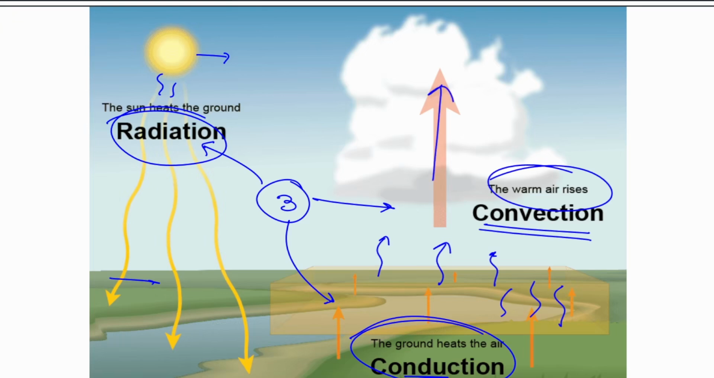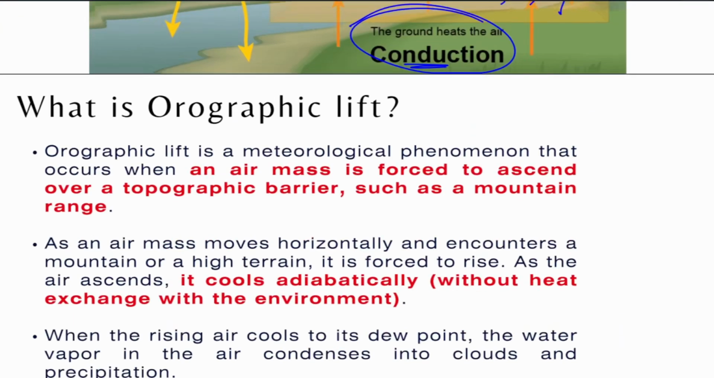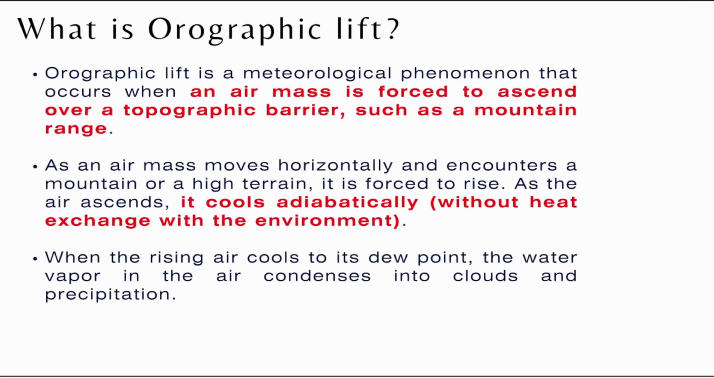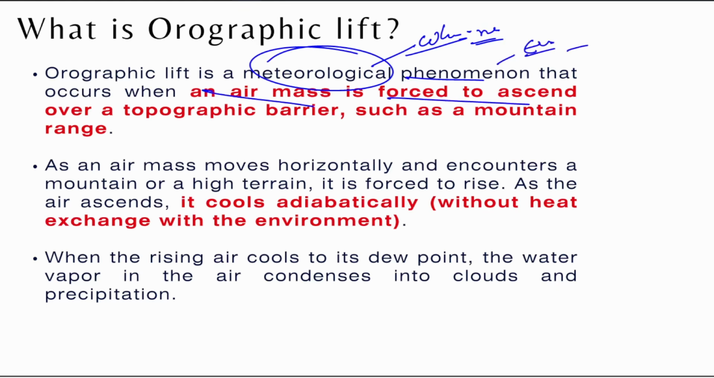Okay. Next thing we need to see is what is orographic lift, which is also a responsible factor for cloudbursts. So orographic lift is a meteorological phenomenon. Meteorological means weather related. Phenomenon means event. It occurs when an air mass is forced to ascend over a topographic barrier. Now what is this topographic? Okay, we'll see. Such as a mountain range.